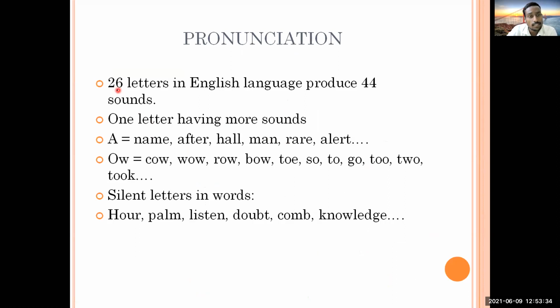I think I have already told you that there are 26 letters in the English language, and these 26 letters, A to Z, produce or pronounce 44 sounds, and therefore there is usually a lot of confusion.